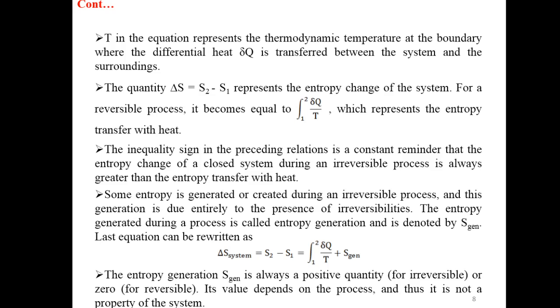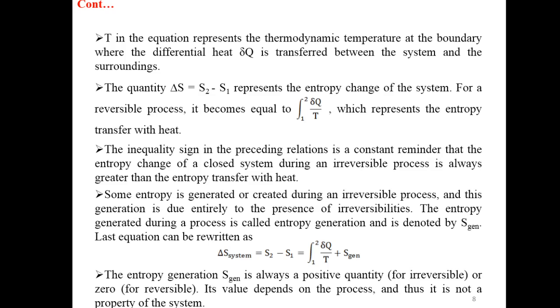The inequality sign in the preceding relations is a constant reminder that entropy change of a closed system during an irreversible process is always greater than the entropy transfer with heat. So, what we are saying? We are saying this quantity is the entropy transfer with heat. Some entropy is generated or created during an irreversible process, and this generation is due entirely to the presence of irreversibilities. The entropy generated during a process is called entropy generation and is denoted by S gen.